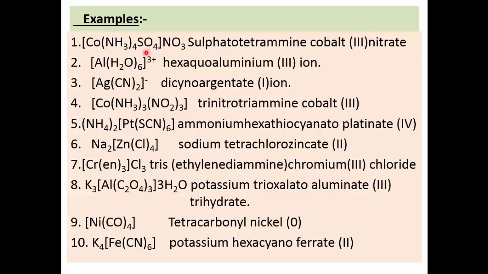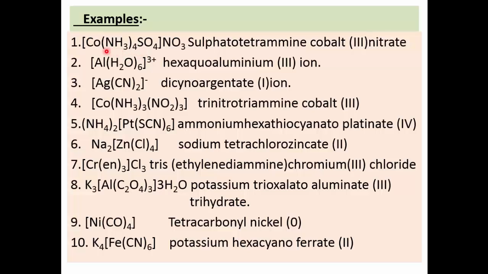See here, inside this square bracket there is the central metal ion cobalt. It is coordinated to neutral molecules, ammonia. It is also coordinated to the negative ligand sulfate. And outside the square bracket there is NO3. So cobalt carries +3 charge, ammonia is neutral, we know it, and on sulfate there is -2.